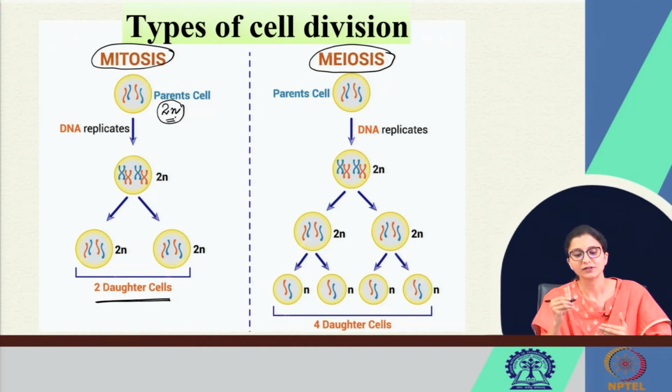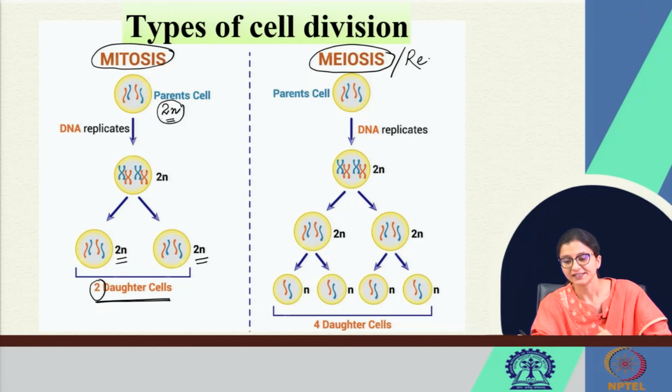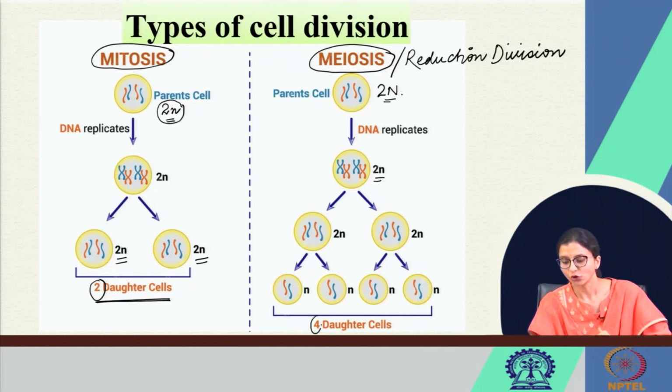So, a 2N cell when undergoes mitosis will form two 2N cells, right. But meiosis is a reduction division. In meiosis, one 2N or diploid cell, this is the parent cell, will form 4 daughter cells, but they are haploid, right.